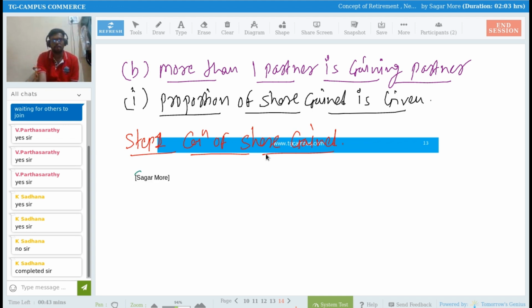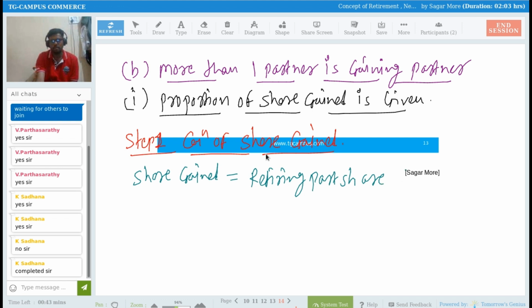Share gain is equal to retained partner share into retiring partner share multiplied by proportion. So you can easily calculate share gain.